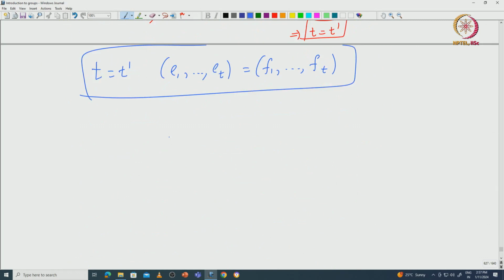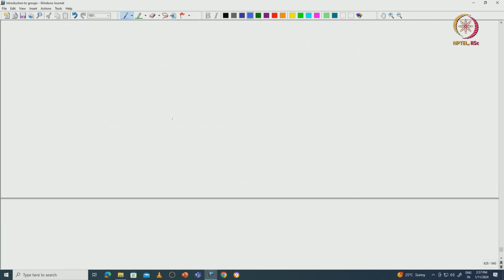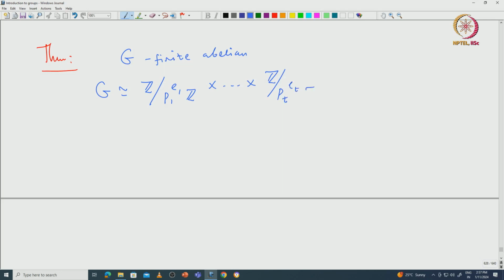Okay. So, let me just write the theorem and then I will stop. So, what is the theorem? If you put together everything, if G is finite abelian, then G can be written as Z modulo P1 power E1 Z cross etc. cross Z modulo PT power ET Z, where this is a multi-tuple P1 E1 etc. PT ET.